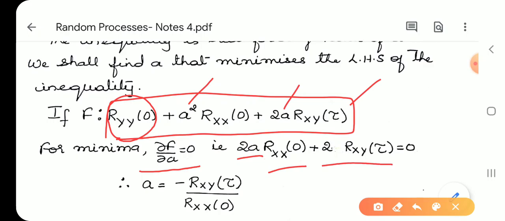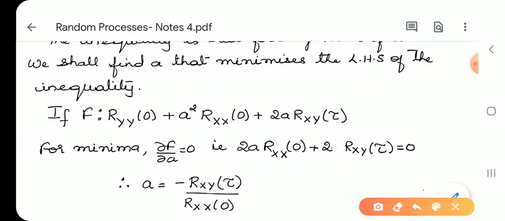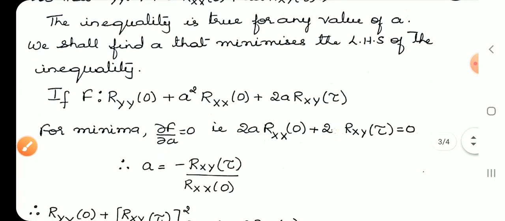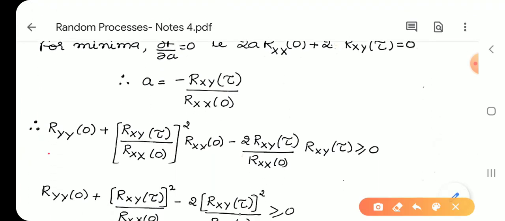Let us find the value of a. Therefore 2a is equal to, this goes to the right hand side, minus 2 Rxy of tau. Therefore a is equal to minus Rxy of tau by Rx of 0. Let us put this value of a in the above equation. When you replace the value of a in the above equation, we get Ry of 0 plus, put the value of a into Rx of 0, minus 2a, again replace the value of a, into Rxy of tau.